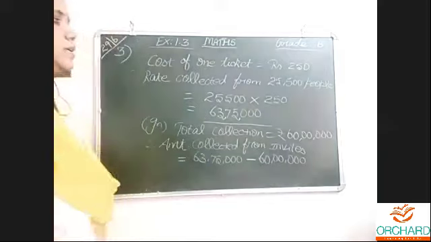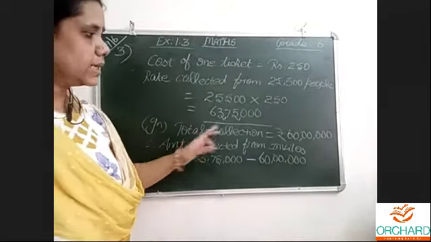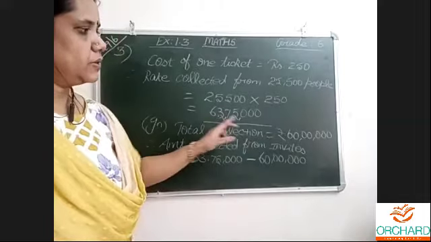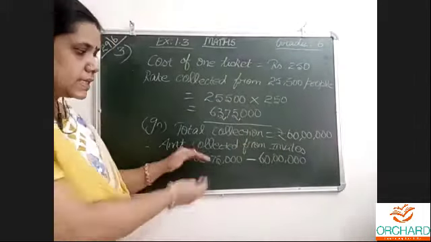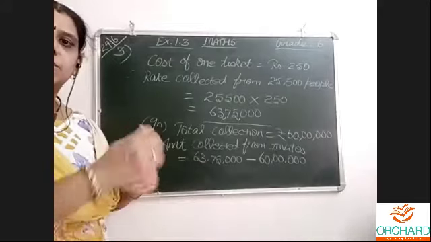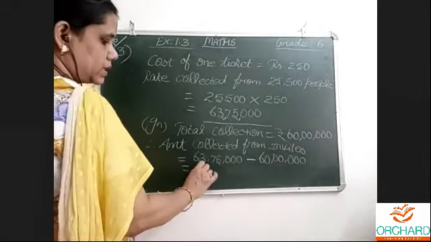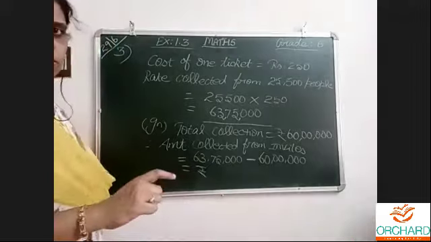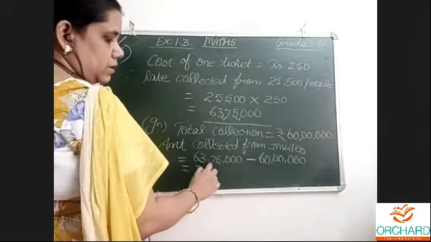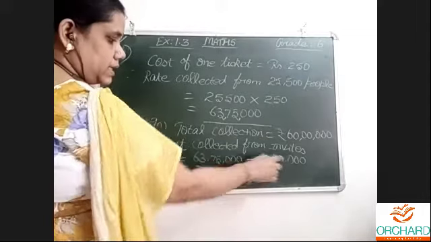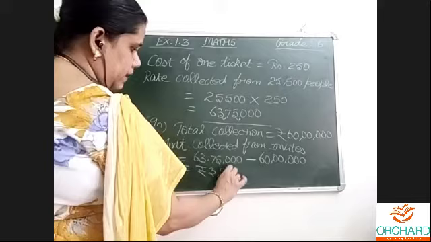Okay. This is from the normal people. Total collection, this much. So when we do this minus this, the remaining balance money is collected from the invitees and special people. Okay. So then only we will know how much. Some free pass, some they were called. 63 lakhs 75,000 minus 60 lakhs. So 3 lakhs 75,000.